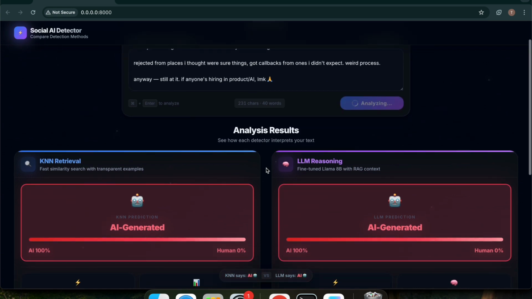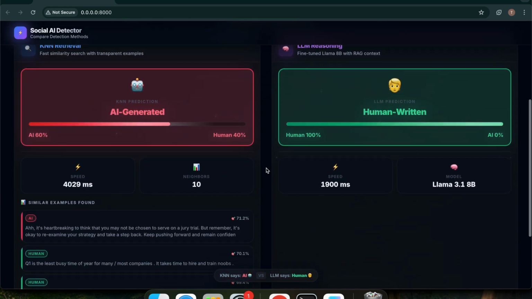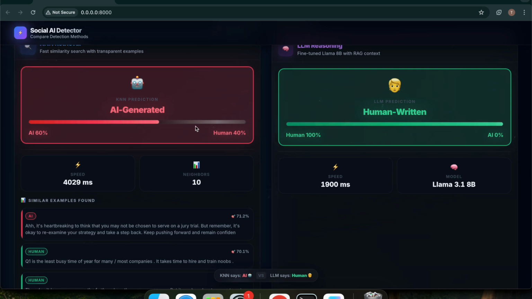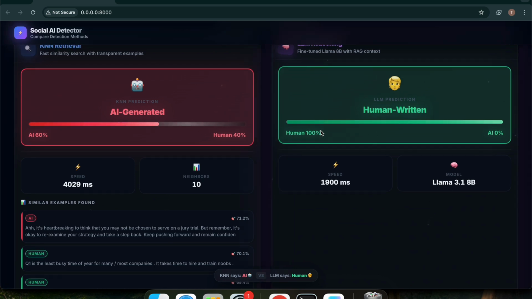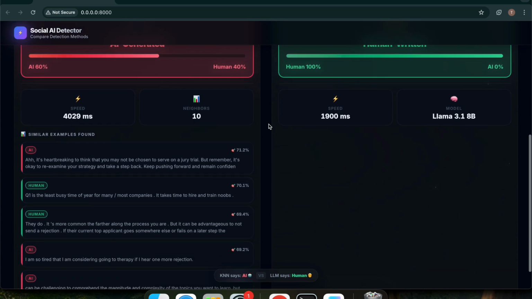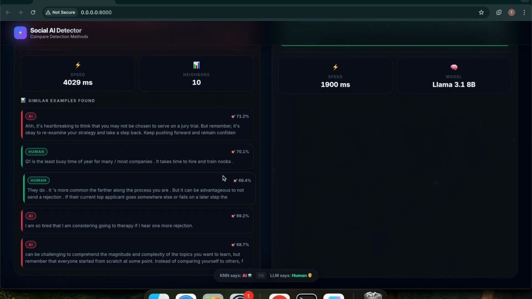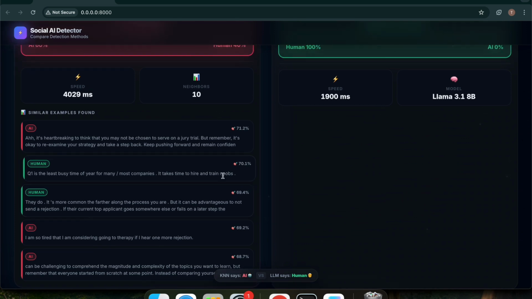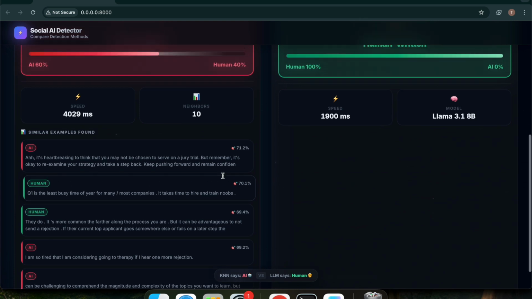This is a post written by a human, and you can see that KNN has predicted it to be AI with 60% confidence, whereas the LLM on the right has given the vote of it being a human-written post. So we have the same input, but we are getting opposite verdicts. KNN unfortunately got it wrong. It got neighbors that are close in embedding space, which happen to be AI labeled more, enough to tip the vote. It doesn't know why they are similar, it's just votes. It could be based on topic or tone, but it can't really tell the difference.